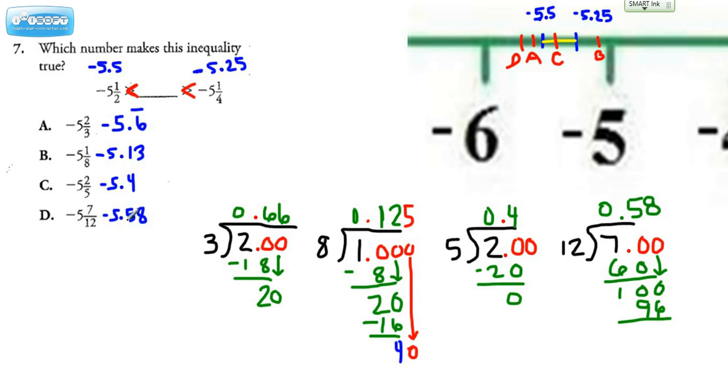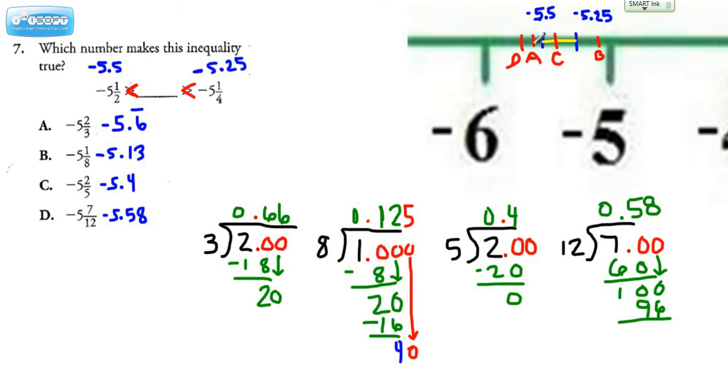All right, so these are our approximations for each of the letter choices. And what I've done here is I've zoomed in on this section of the number line. So we're looking at values that are between a negative 5 and a negative 6. If we were to plot a negative 5.5, that would be right here where this blue line is. And if we plot a negative 5 25/100ths, that would be approximately where this blue line is. And we need to find something that falls in the middle.